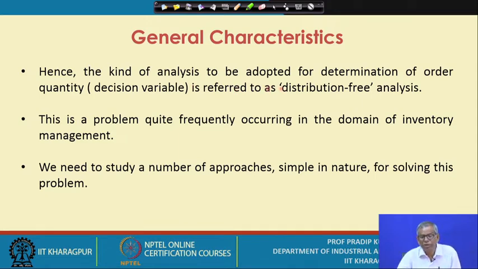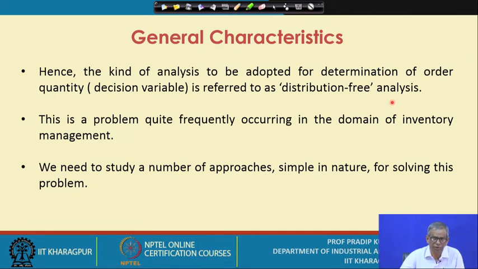Hence, the kind of analysis to be adopted for determination of the order quantity, that is the decision variable, is referred to as distribution free analysis. In the textbooks, in many cases you come across such a situation. That means, can you go for distribution free analysis to determine the order quantity?